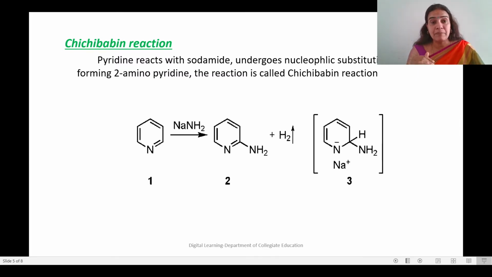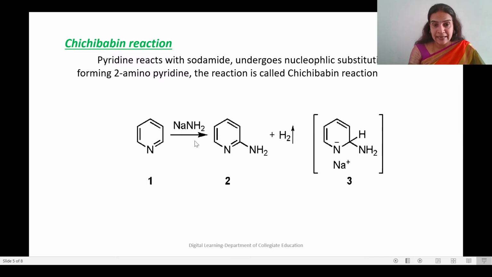So this is an example. The Chichibabin reaction is an example of a nucleophilic substitution reaction. Here the nucleophile is NH2 minus. The reagent is sodamide, NaNH2. This is an ionic compound where Na has a positive charge and NH2 has a negative charge, so the NH2 minus part acts as the nucleophile.